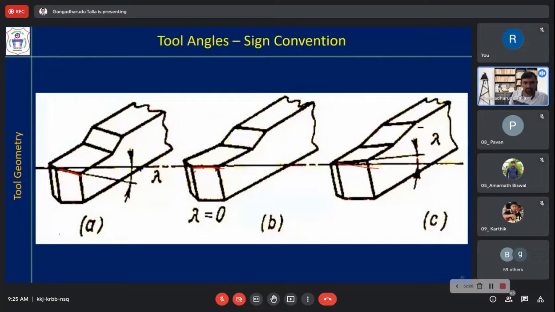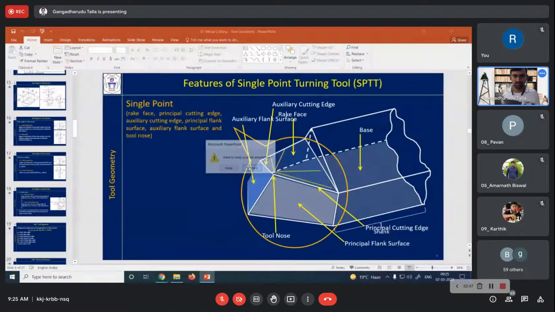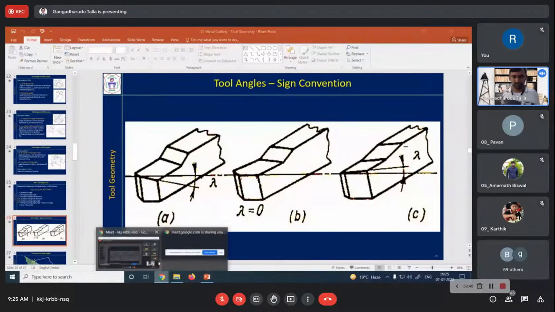So let us stop here. In the next class we will see the conversion of angles from one system to another system, that means ASA to ORS and ORS to ASA. That's all for today.